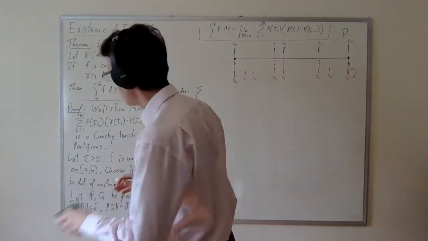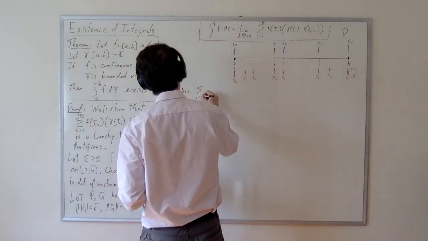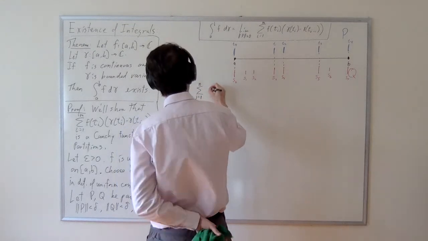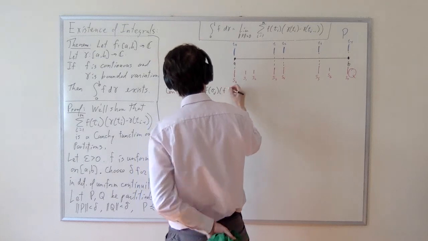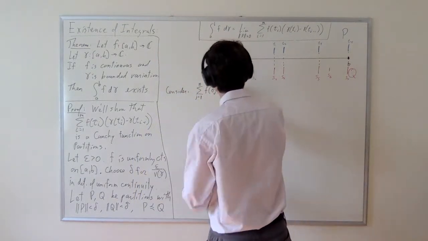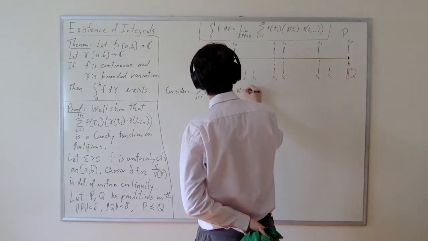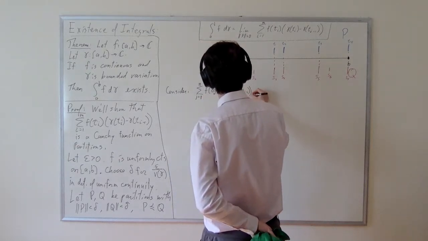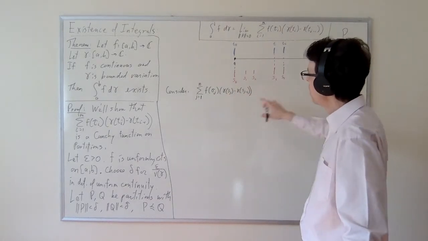Let's do J. Summation J equals 1 to N of F of sigma J times gamma of Sj minus gamma of Sj minus 1.